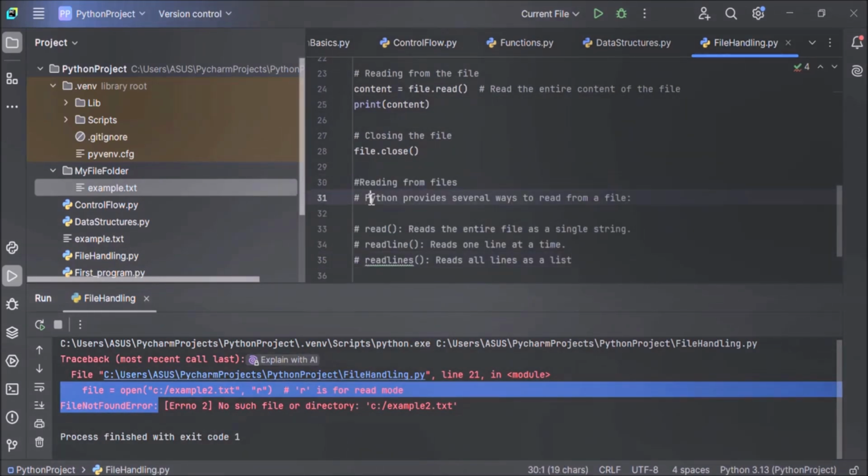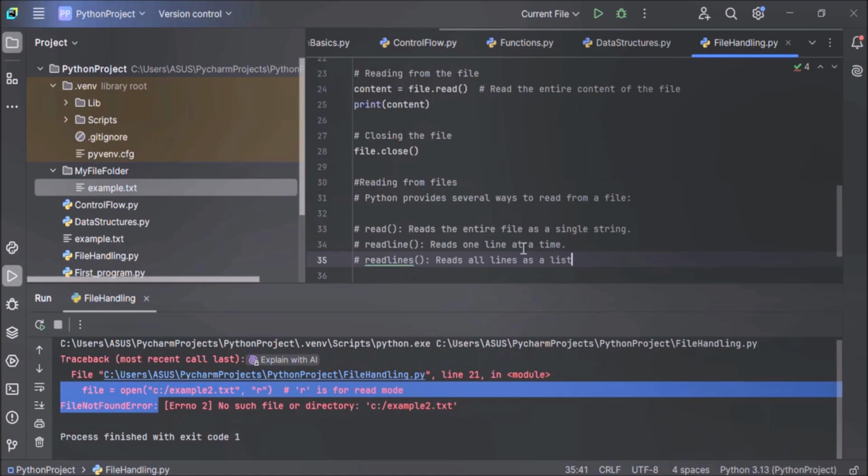Reading from files. Python provides several ways to read from a file. First one is the read method. The read method reads the entire content as a single string. We have seen the example just now, how the read method works. Next method is the readline method. The readline method reads one line at a time. And we have one more method, that is the readlines method. It reads all lines as a list.